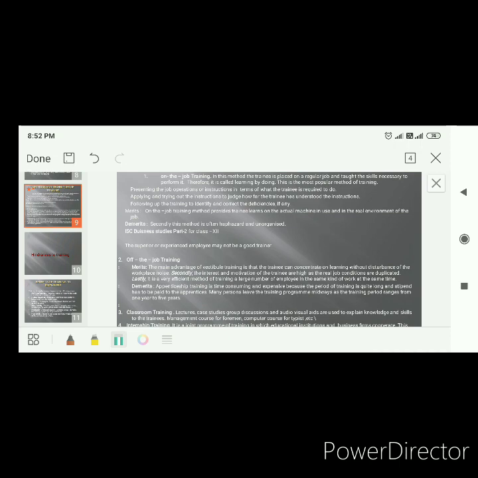Another type of training is apprenticeship training, like ITIs, Industrial Training Institutes. In this method, actually what is happening? Theoretical instruction and practical learning are going together. That means we are having theory as well as practical together. That is apprenticeship training. And apprenticeship training is given to whom? To the draughtsman, machinist, printer, tool maker, pattern designer, mechanic, carpenter, weaver, fitter, jeweler, engraver, electrician. All these go for apprenticeship training.